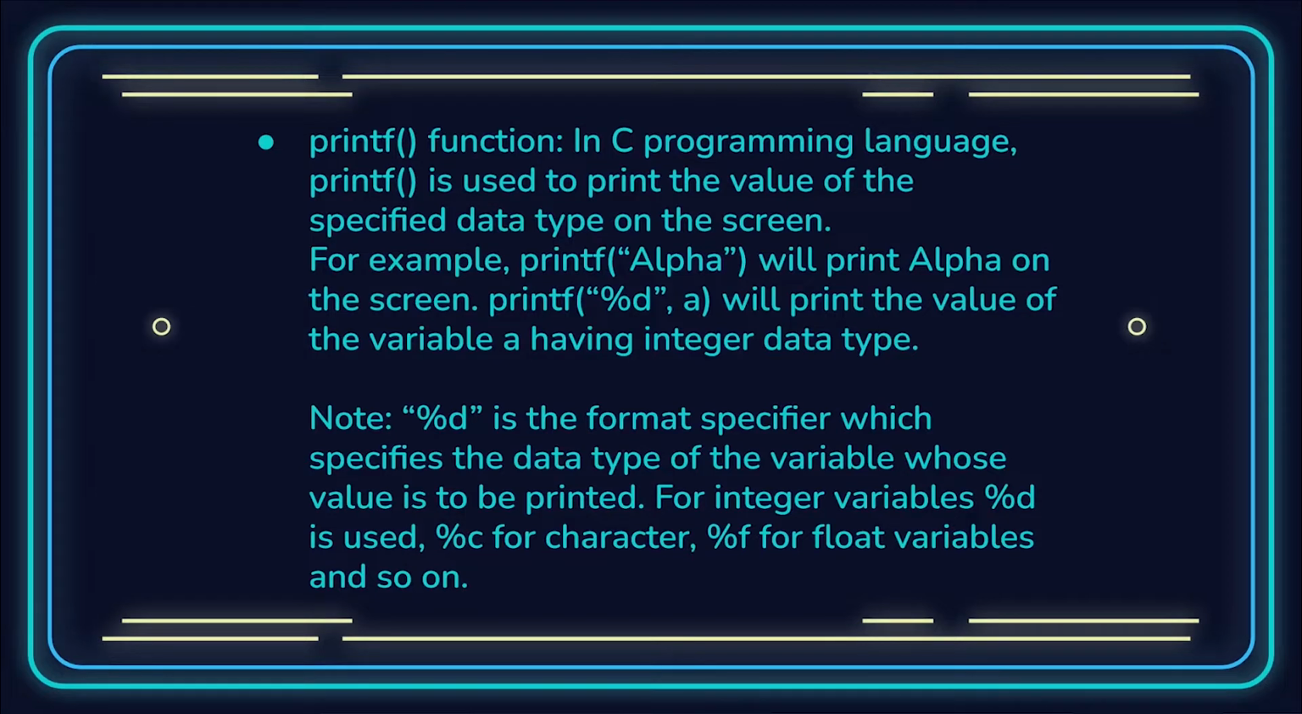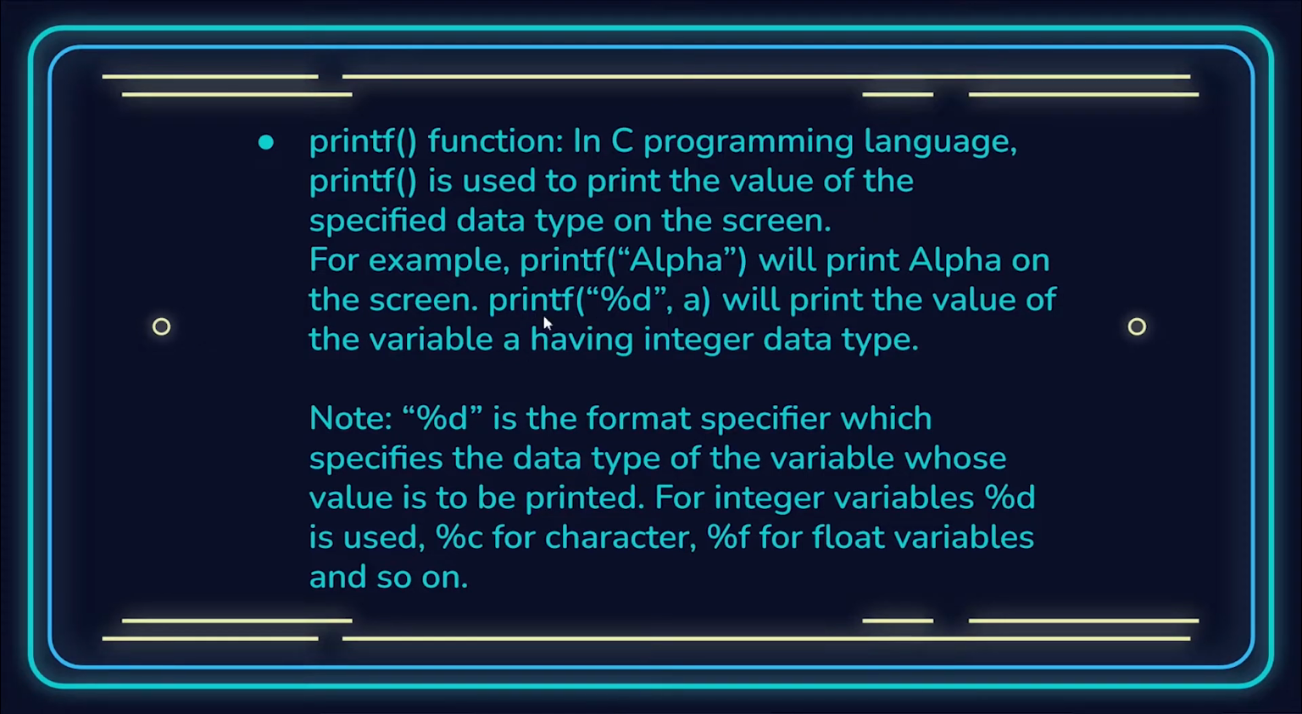The printf function. In the C programming language, printf is used to print the value of the specified data type on the screen. For example, printf alpha will print alpha on the screen. Now, look here, it's written alpha inside quotes. So whenever you are writing inside double quotes, that won't be considered a variable. That will be considered a constant, which may have its own data type. Since it's inside quotes, it will be a string type. So it will just be printing that value out.